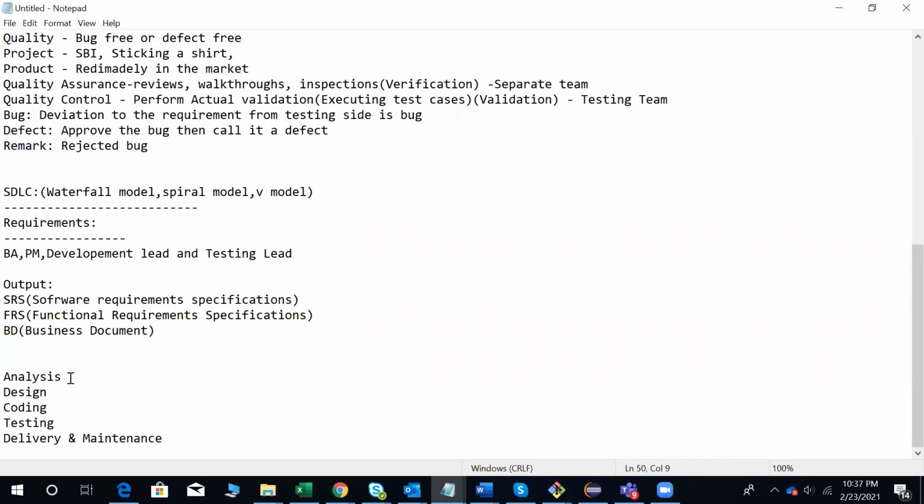Next, the analysis phase. The analysis phase talks about understanding these requirements.